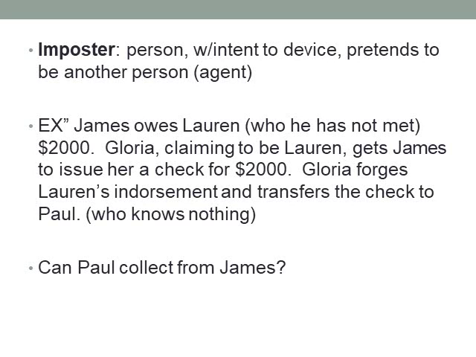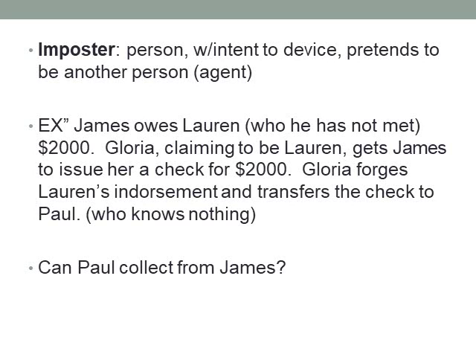So if a maker or a drawer issues a note or a draft to someone they think is the payee, and the imposter then, in turn, signs the payee's name, effectively negotiates this, now or to a subsequent holder, that subsequent holder can collect from the maker or the drawer. So let me use this example.